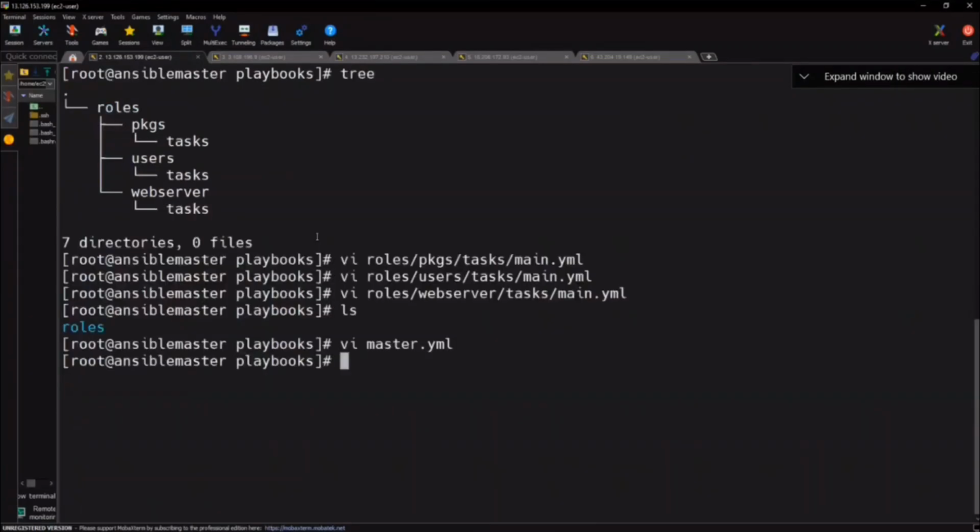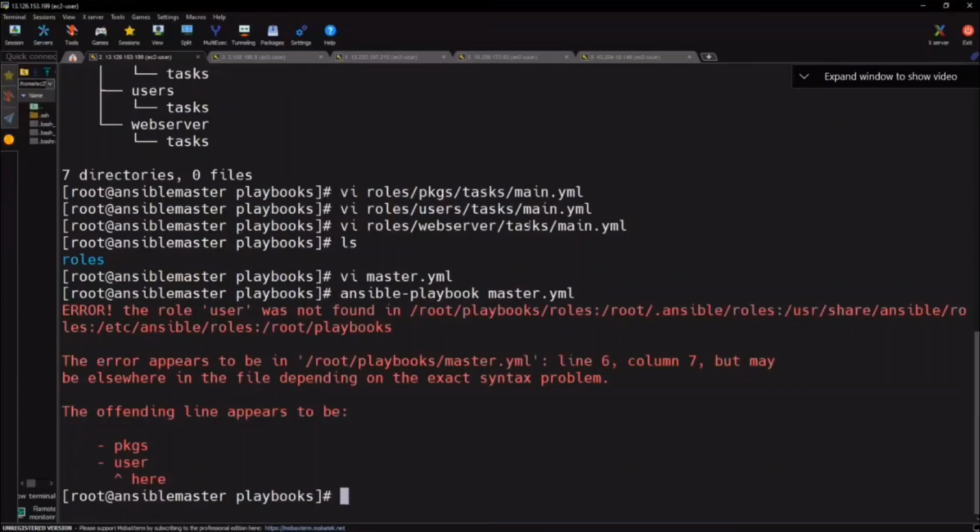Let's go and save it. Which one do you need to run now? Do I need to run the master or the child playbooks? Master, no, come tell me. ansible-playbook, which one? Master. I have clients already set up. How many clients are there? Four clients are there already. So if I run it, it will go and hit them or not? Let's see. Okay, so there is an error. Tell me what we need to do.